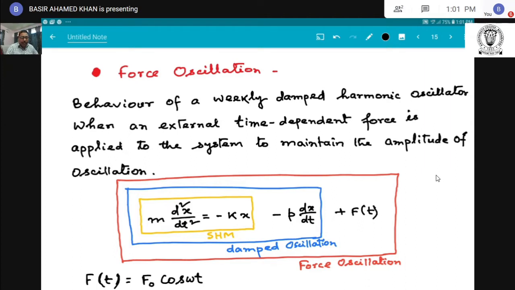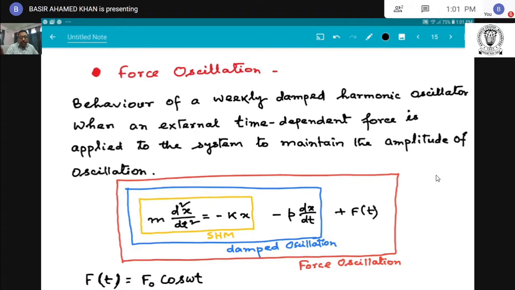Here I write an equation: m d2x/dt2 equal to minus kx minus p dx/dt plus F(t). The equation inside the yellow box is the differential equation of simple harmonic motion.